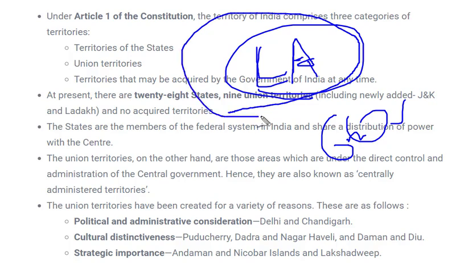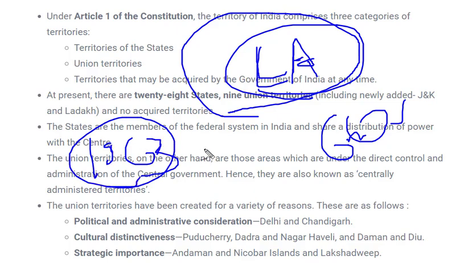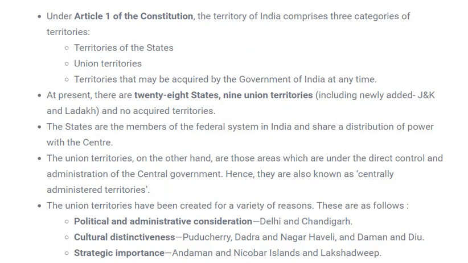But Pondicherry was the first union territory to be given a legislative assembly, and the act by which it was given was the Government of Union Territory Act 1963. At that time Pondicherry was called Puducherry. When it got the option of forming a legislative assembly, Delhi thought that Delhi should also get its own legislative assembly. But due to political importance, Delhi continued as a union territory till 1966.